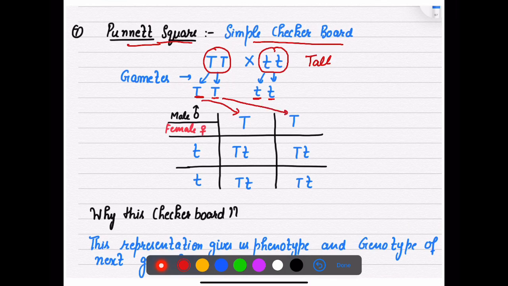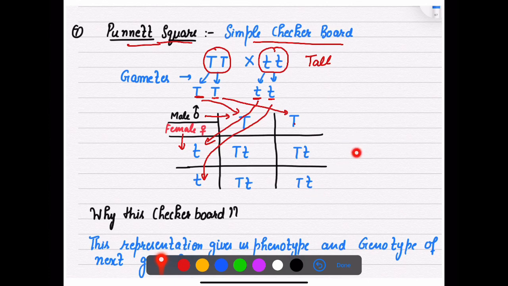These are the male gametes, suppose, and these are the female gametes. So on one side you will write male gametes and on the other side you will write female gametes, and then cross them. Cross this T with T, that will be capital T, small t, so all will be tall.